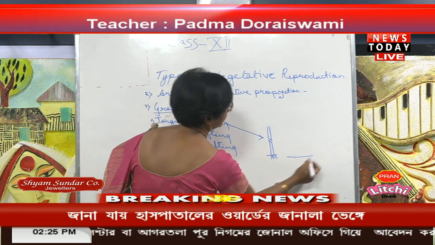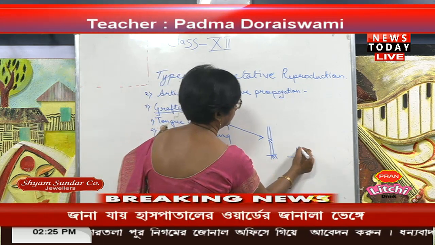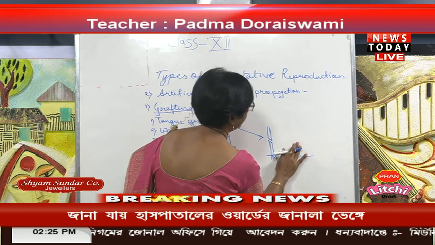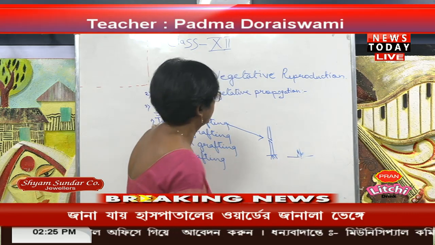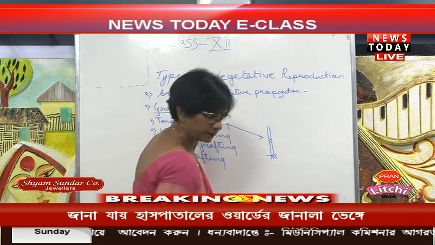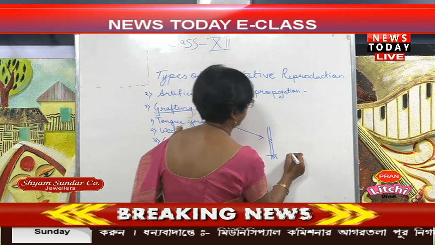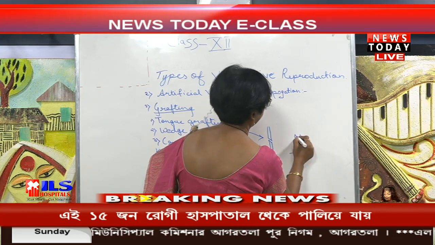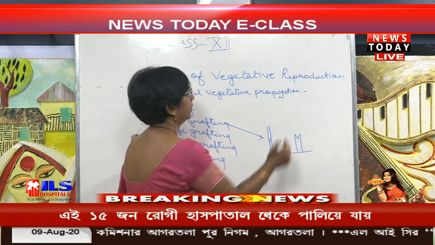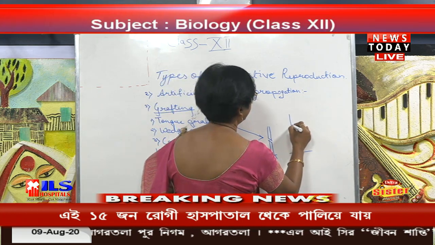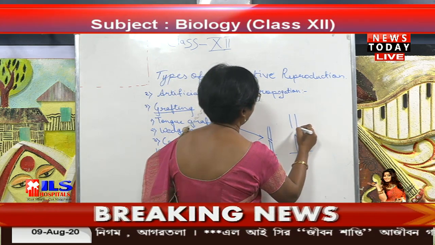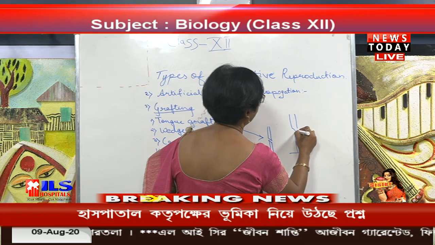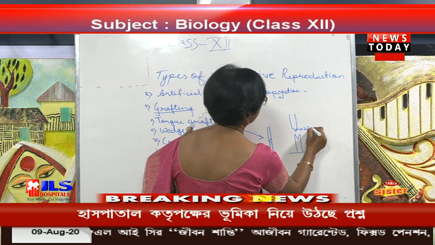In that, the stalk has a V cut and the upper one, that scion, has the wedge cut.